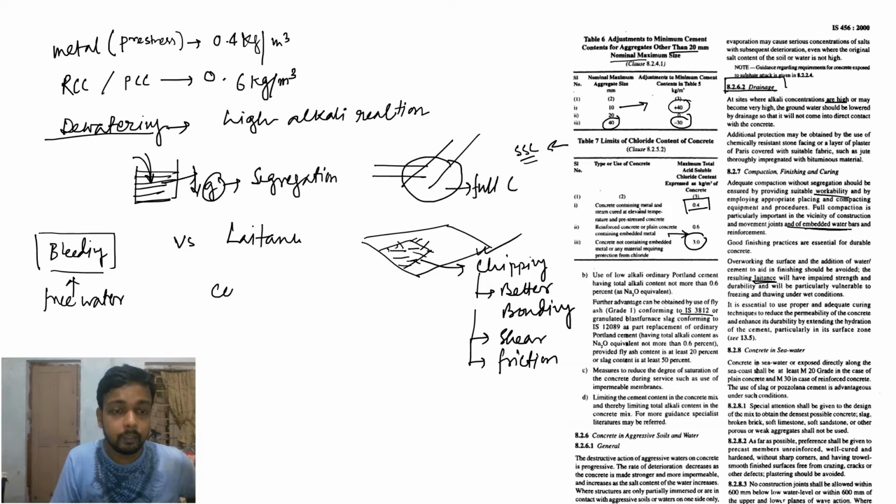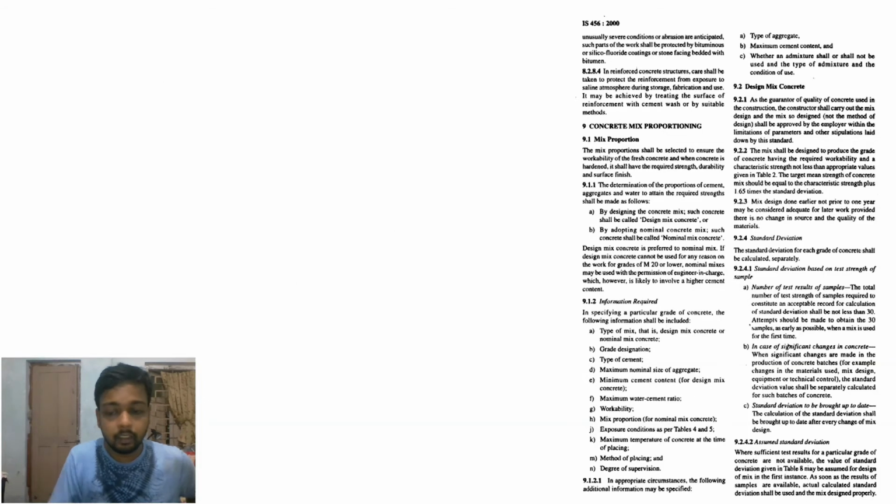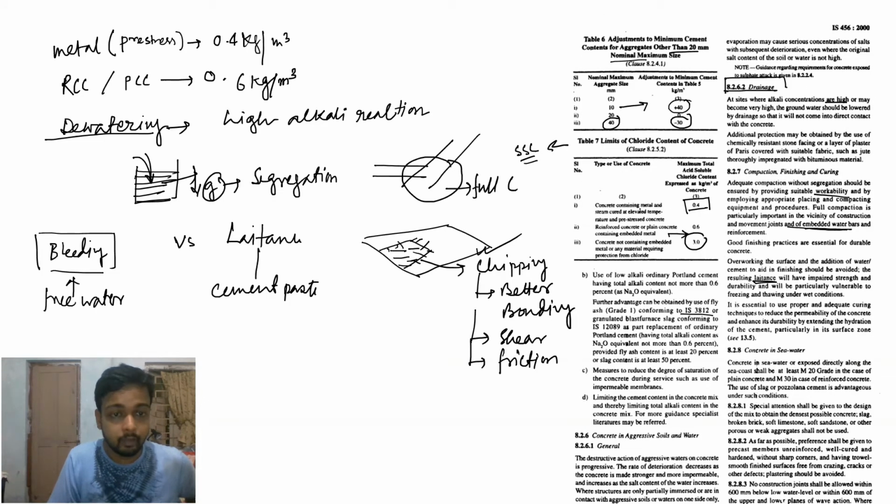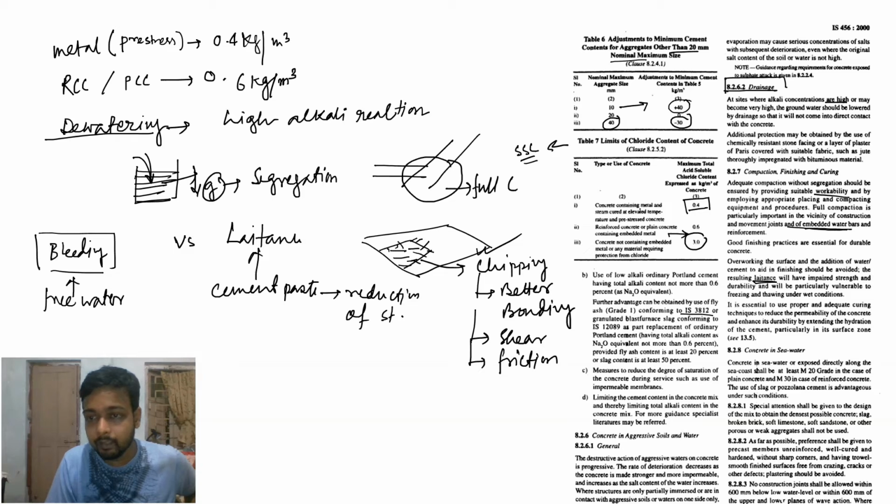If cement paste comes to the surface, that is called laitance. If cement paste comes above the surface, that means there is some issue, a reduction of strength. Reduction of strength is very bad. That is why they say it should be avoided.